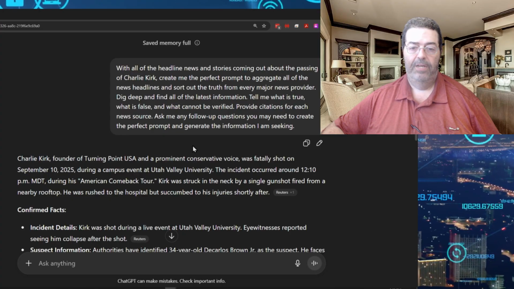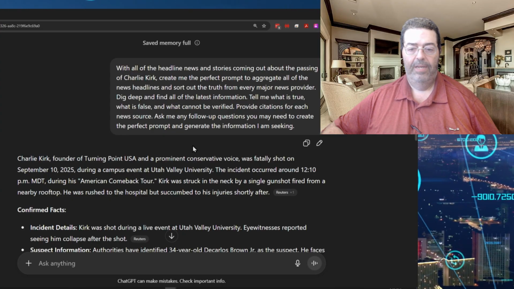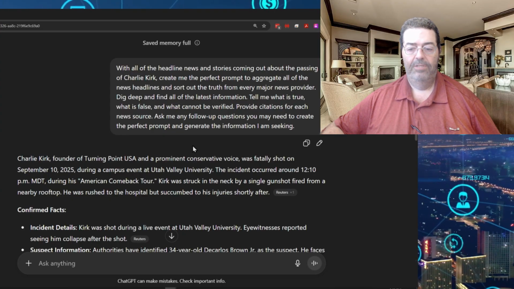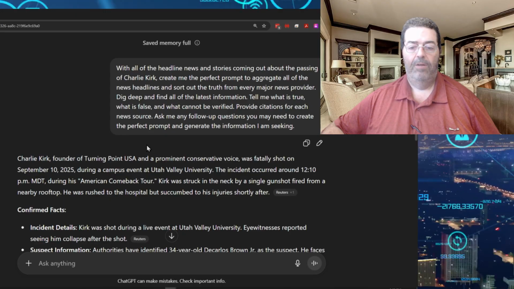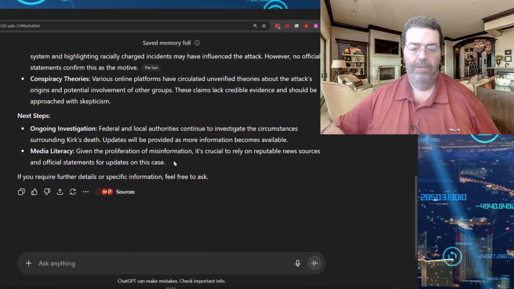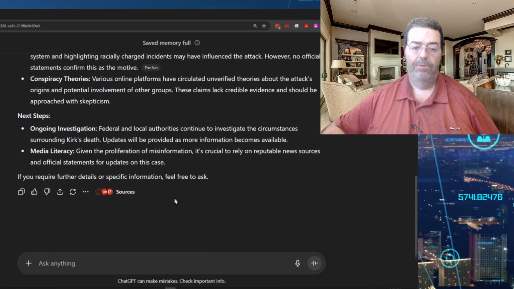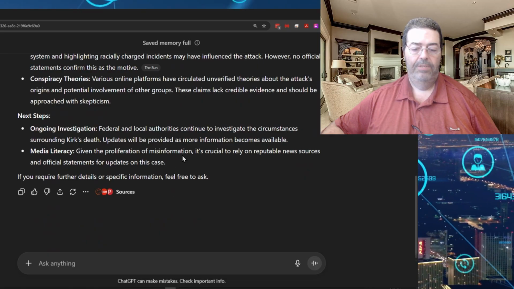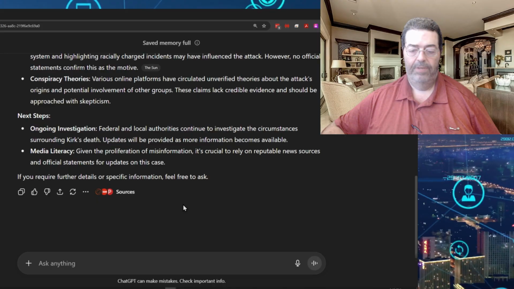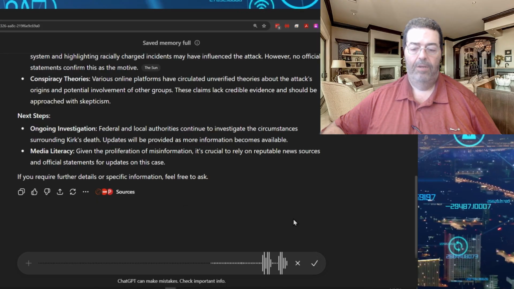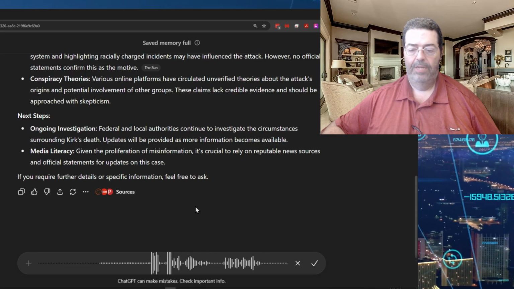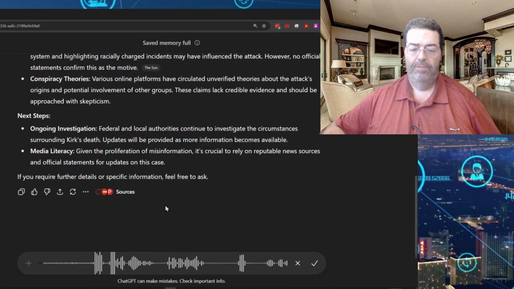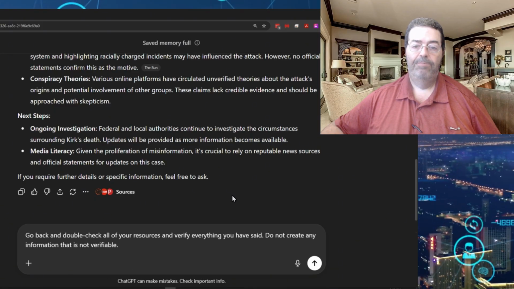You don't have to spend your time digging through headline after headline of just media attention-grabbing headlines that are not verified. As always, double check all of this stuff. I'm going to actually tell it to double check all the sources and make sure everything in here is true, as best of its ability to find it. Go back and double check all of your resources and verify everything you have said. Do not create any information that is not verifiable. You have to be specific about this.